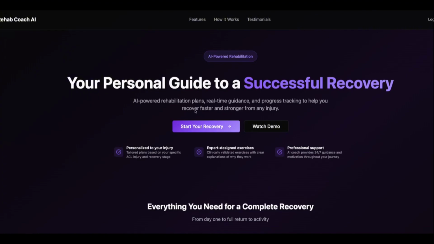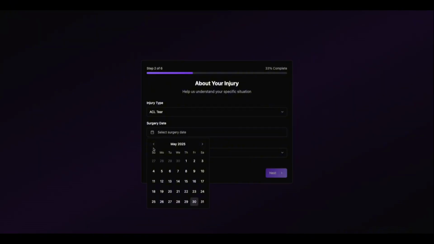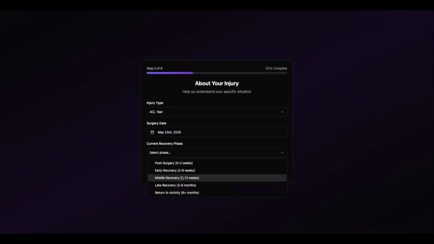So how the platform essentially works is that once you start in, you go ahead and fill out some basic information. Give us information about your injury type, what kind of injury you had. In this case, if you have an ACL tear. Also tell us when you had your surgery. This allows us to personalize the recovery platform. And essentially you talk about your recovery phase, right? Like you just had surgery recently, or you're a little bit further along, and whatnot.